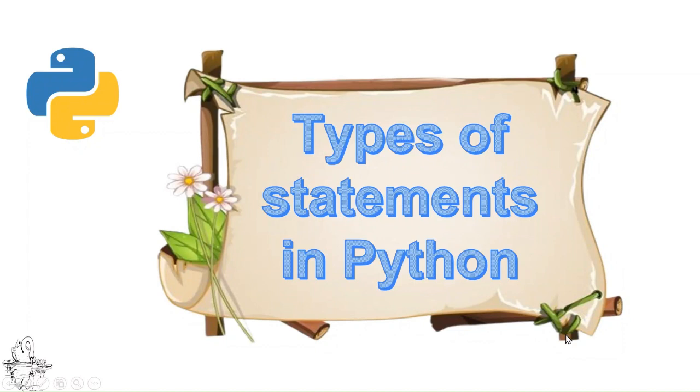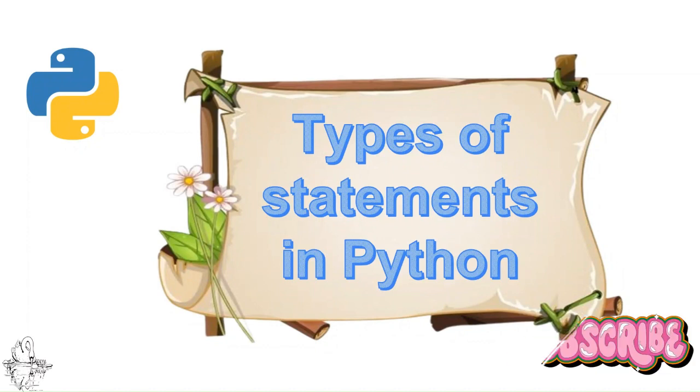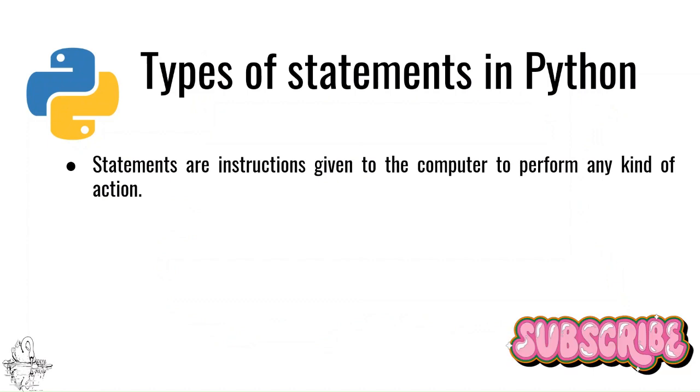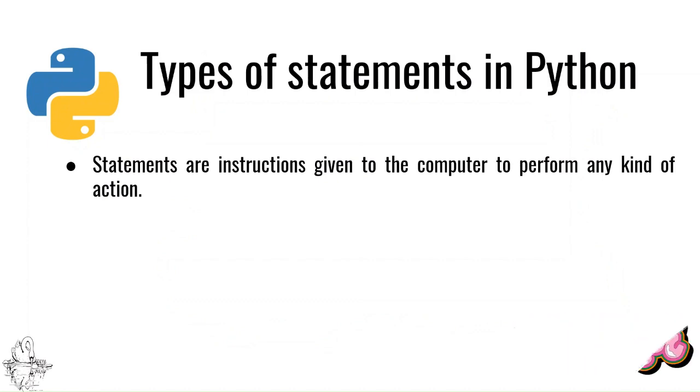Students, you will be learning about the types of statements in Python. What are the different types of statements? You will be learning this in this session. Now, what is a statement? Statements are instructions which are given to the computer to perform any kind of action. What are these any kind of action? It can be mathematical calculation, it can be decision making, or it can be any other statements which is asking the computer to do a specific action, isn't it?